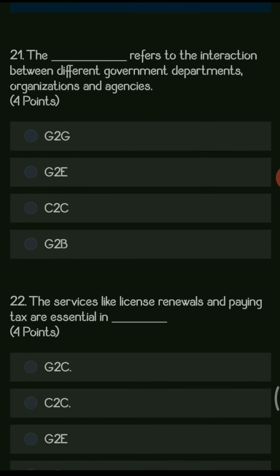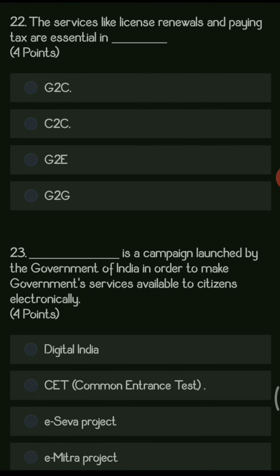Next question. The dash refers to the interaction between different government department, organization, and agencies. So when two government agencies interact with each other, then it is called as G2G. Next question. The services like license renewal and paying taxes are essential in dash. So here the right option is government to citizen, where we can do the facilities which are provided by government portals.